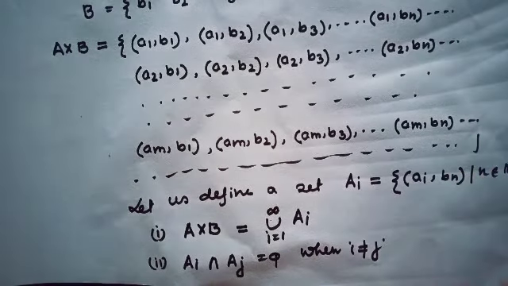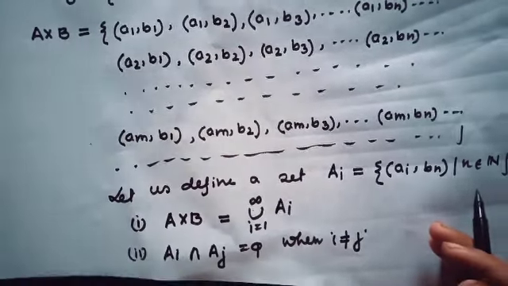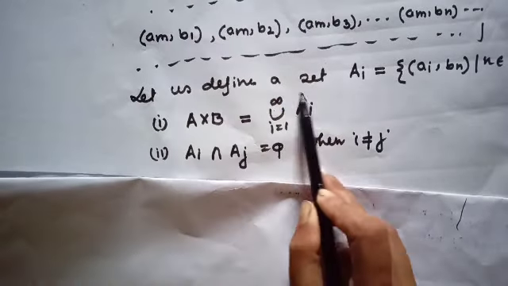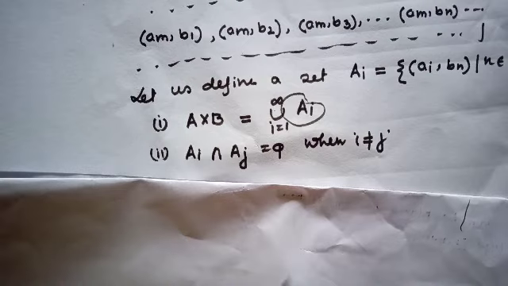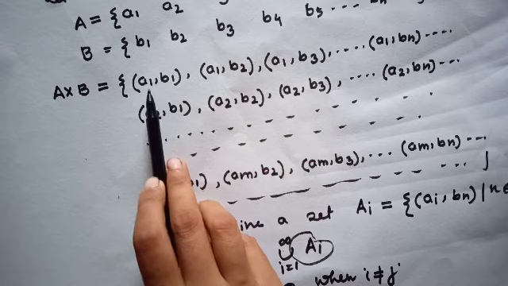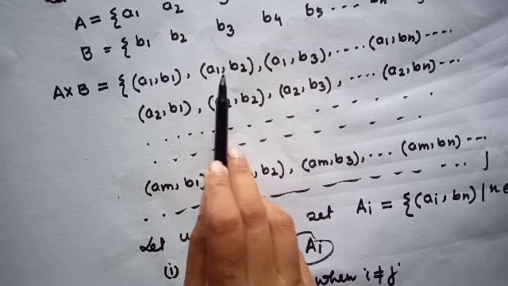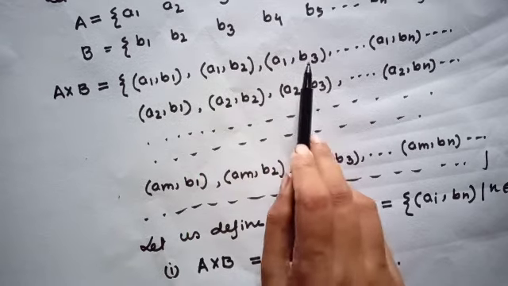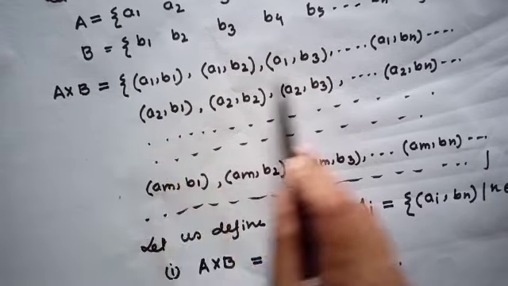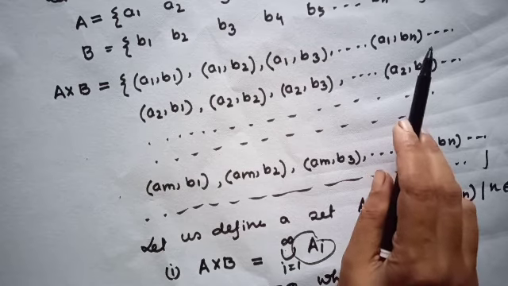What can I say? And each Ai is countable. Why? Because if I consider the first line, (a1,b1) equal to 1, (a1,b2) equal to 2, (a1,b3) equal to 3, and so on, (a1,bn) equal to n, then it is one-one correspondence with the natural numbers.